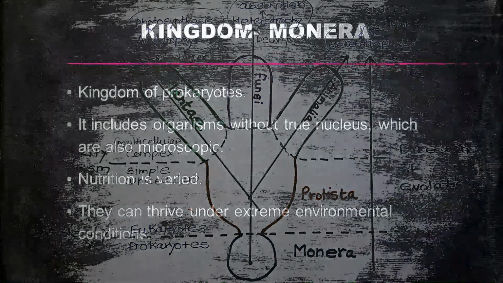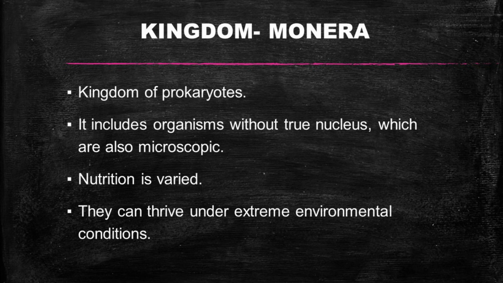Kingdom Monera. The word Monera comes from monos, which means single. This includes all the prokaryotic organisms, that is, ones without true nucleus. Monera is also considered as probably the early form of life and hence also called archaebacteria. A special feature of Kingdom Monera is that they can thrive under extreme environmental conditions, like absence of oxygen, high concentration of salt, high temperatures, or pH imbalances. So this is about Monera.